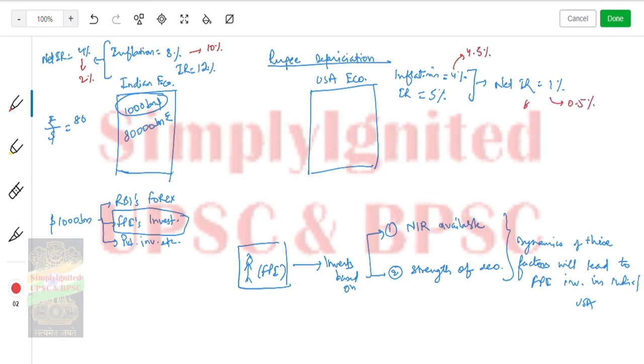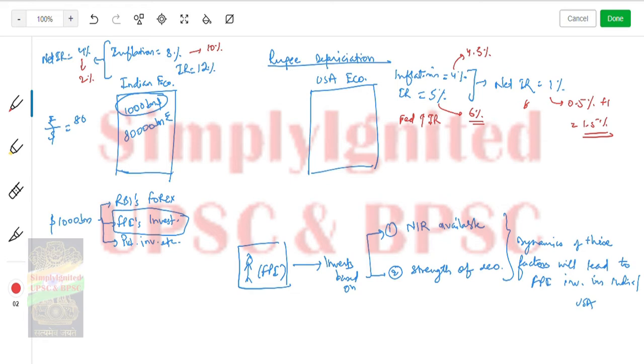But what had happened? Fed increased the interest rate from 5 to 6%, say. So what will happen? Plus 1, that is, 1.5% is still available. So the net effective rate has increased to 1.5%. All the inflation has increased, but since the Fed has increased the rate also, it has increased by 1.5%.